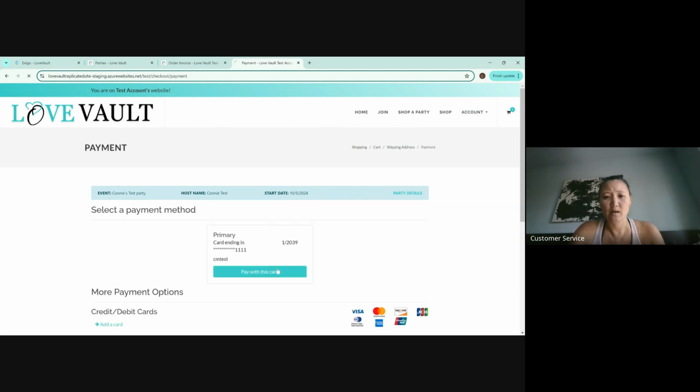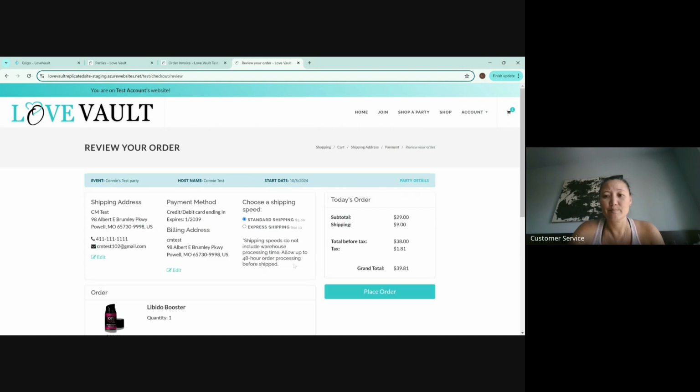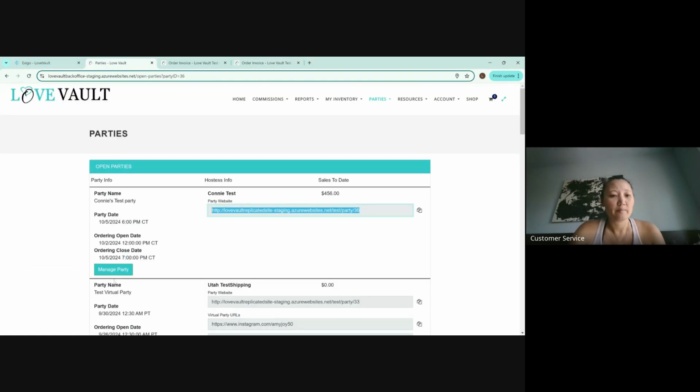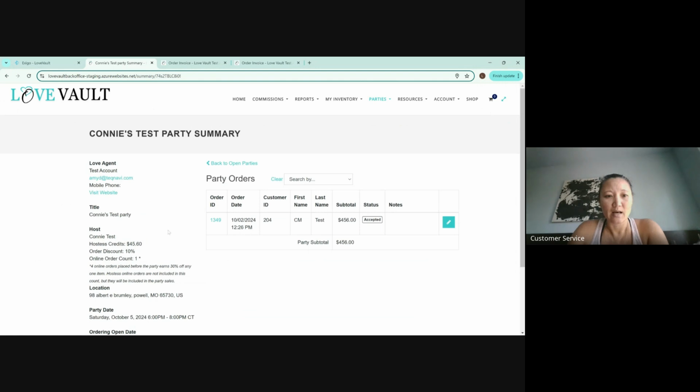All right. So okay, with this card, this is because I was still logged in, right? Okay. So manage. So now we're going to go to the manage part. You'll see that the 456 already updated. It's going to be a little bit for the second order to come in, but maybe it will come in by the time this opens. We shall see. And then not yet. But here you'll see online order count 1.